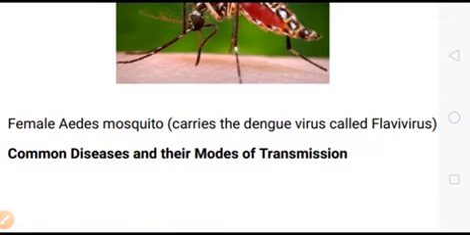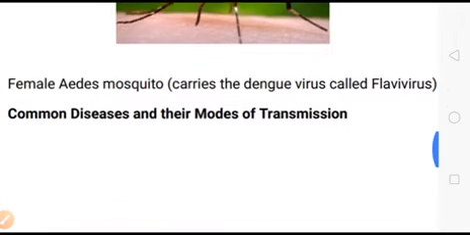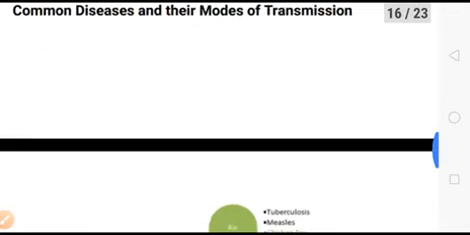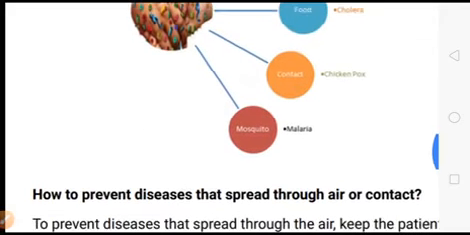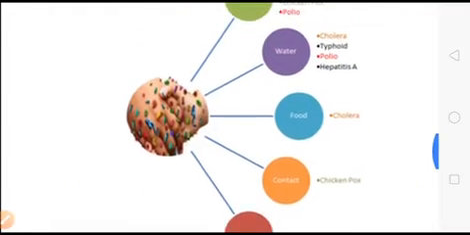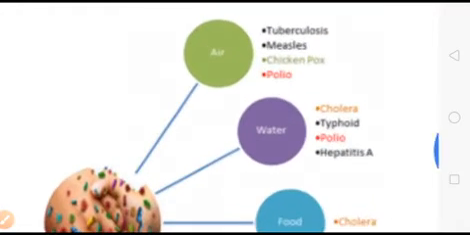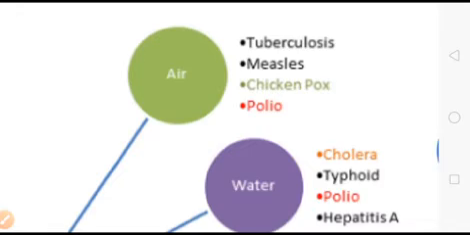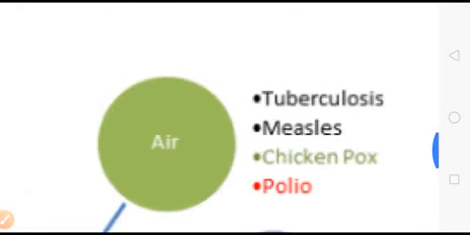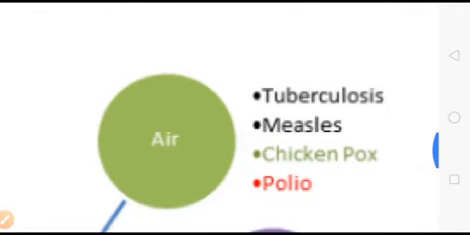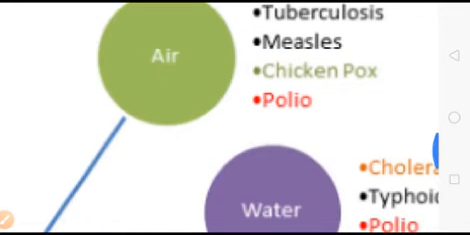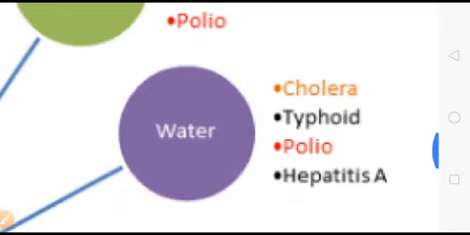Now common diseases and the modes of the transmission. जो कॉमन डिसीज हमारे आसपास हमें होते हैं और उसका मोड्स ऑफ द ट्रांसमिशन कैसे होता है. And how to prevent disease that spread through the air or the contact. Here are the common diseases. First one is the mode of the transmission is the air. From air, the tuberculosis, measles, chickenpox, and the polio disease is spread. By the water, cholera, typhoid, polio, and hepatitis A.